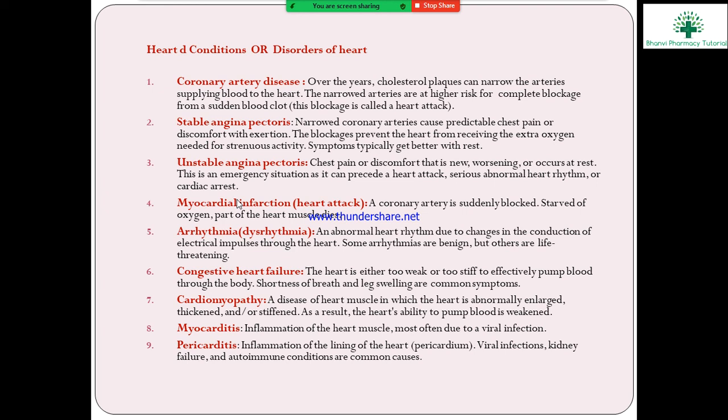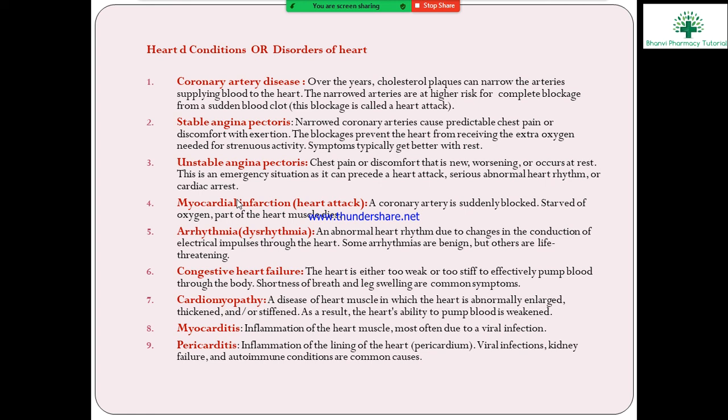The coronary artery plays a very important role in supplying blood to the heart. When it is suddenly blocked, the heart is starved of oxygen and part of the heart muscle dies, and the beating will stop. That condition is known as myocardial infarction, the sudden death of the heart muscles.